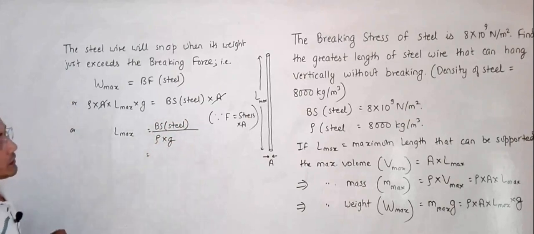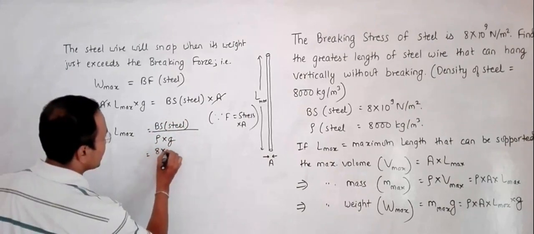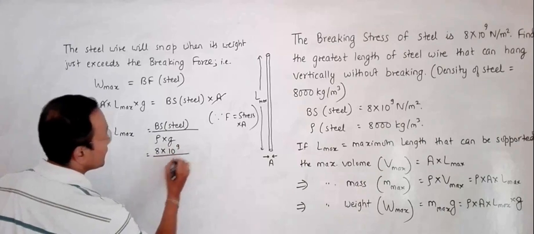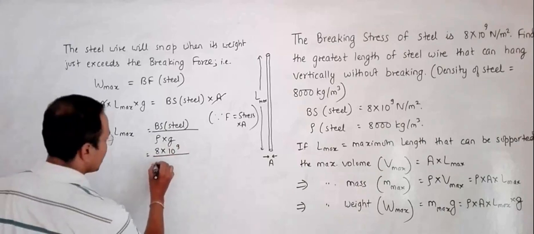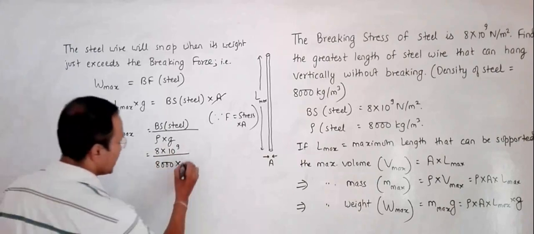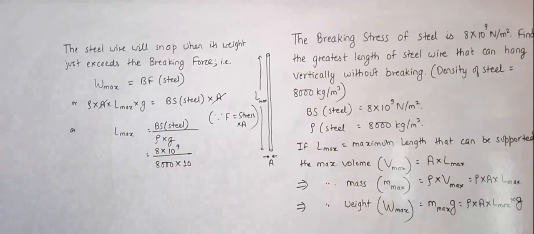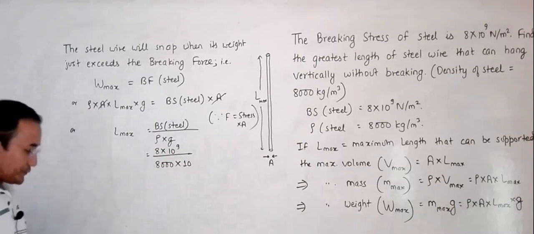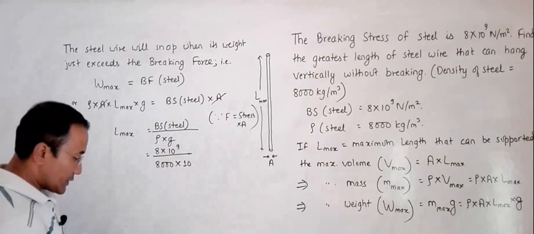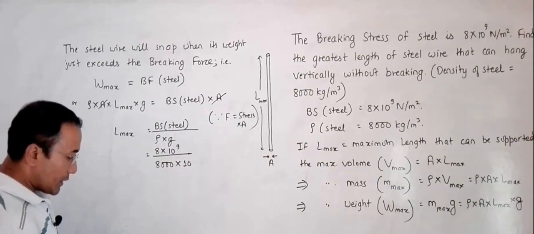The quantity in the numerator is 8 into 10 to the power 9. The value of rho is 8,000, and for ease we'll be using the value 10 for g. If you use 9.8, it might give some other value, but if we take 10, it will give us proper representable values.